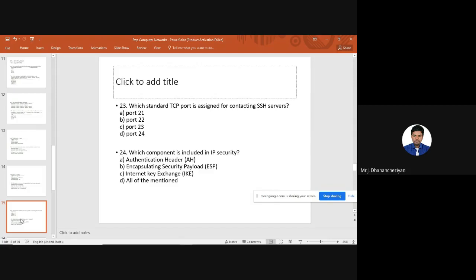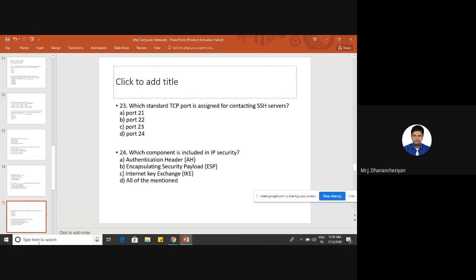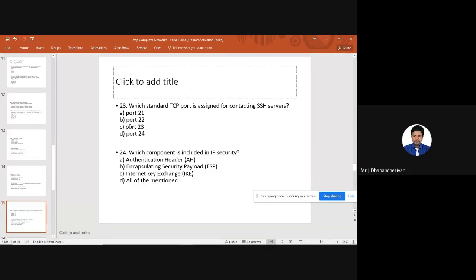For this question, we have different options. Option A is 21, option B is 22, option C is 23, and option D is 24. For this question, the SSH port number is 22. And the next question: which component is included in IP security? Yes, this is a very important question.